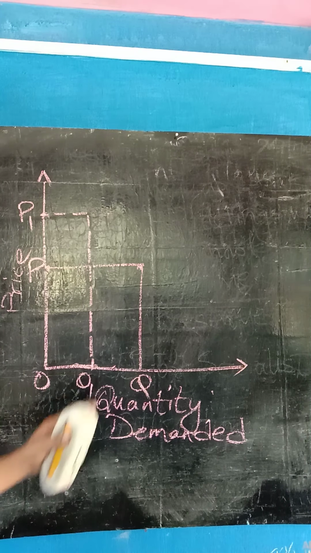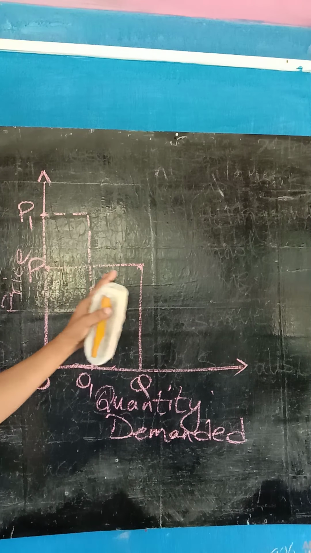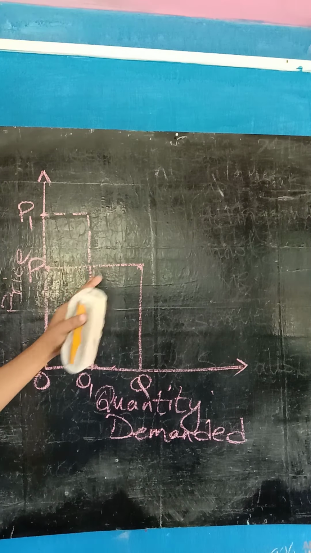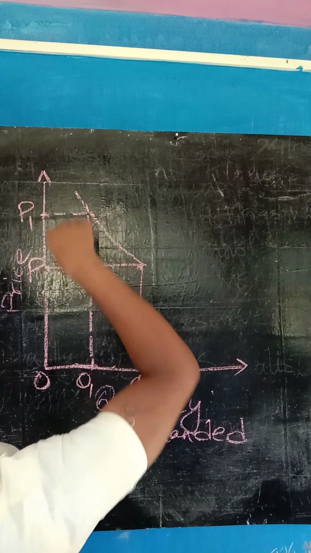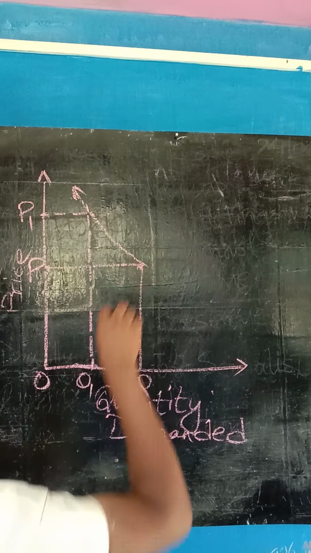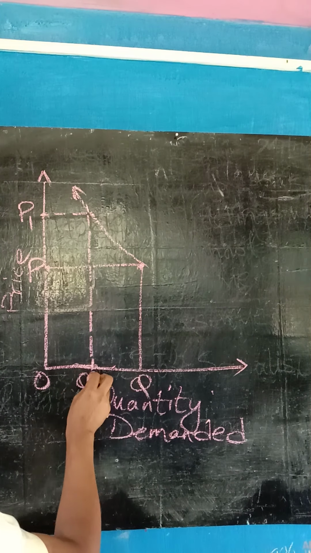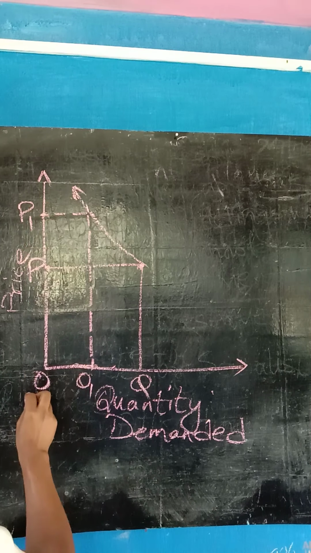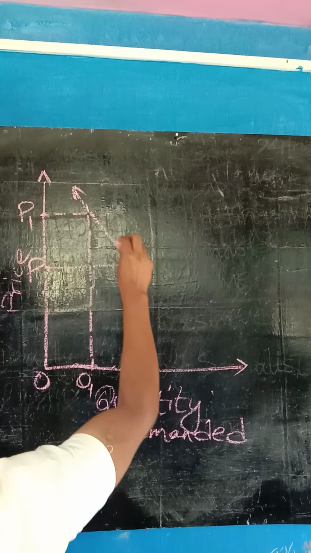Okay, so it is shifting here. It is moving leftward, so the curve will go this way. Earlier the price was here, but now it is moving this side. Yes or no? Earlier the price of the good was OP and the quantity demanded was OQ, which means our curve was here. But when the price increased, our curve moved upside.